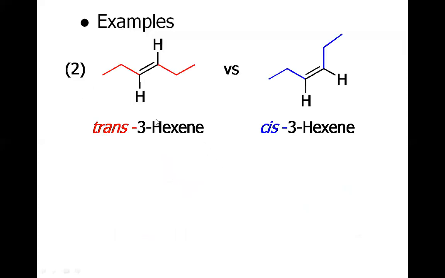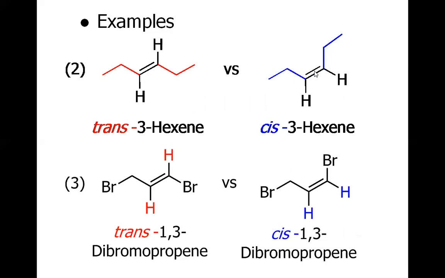Further examples: the two ethyl groups, the red ones, are lying on opposite sides of the double bond, so it's trans. However, in the second part of this example, the two ethyl groups are lying on the same side of the double bond, so it's called cis.